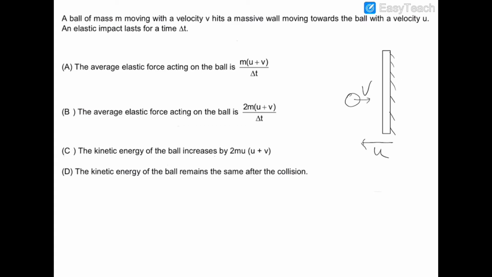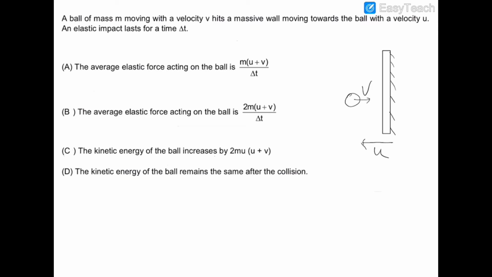So in these kinds of questions, we have to consider the fact that the wall is so huge and so heavy that the collision will have no impact on its velocity, and the wall will continue to move with the same velocity before and after the collision.